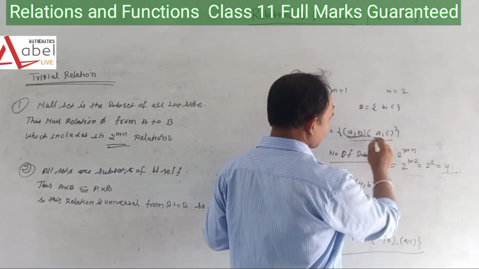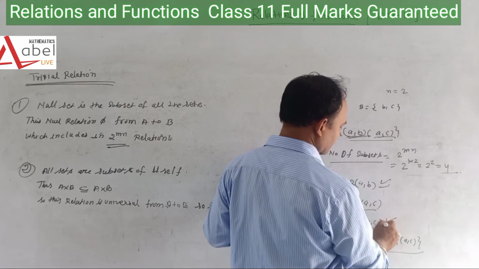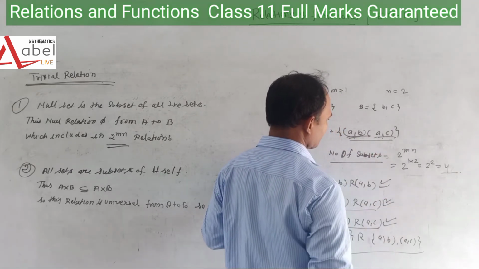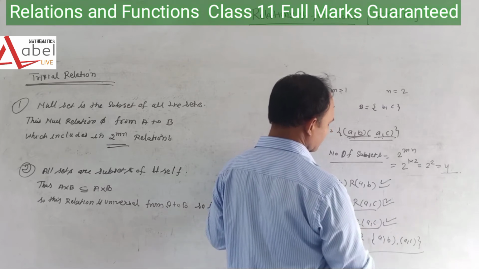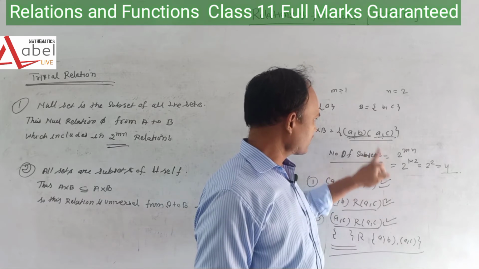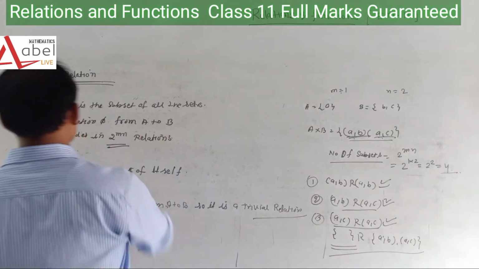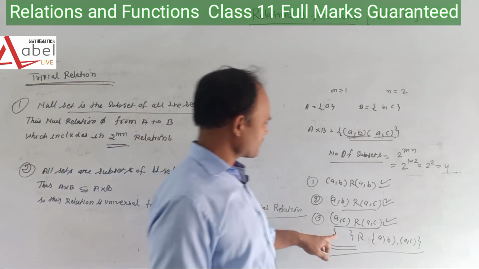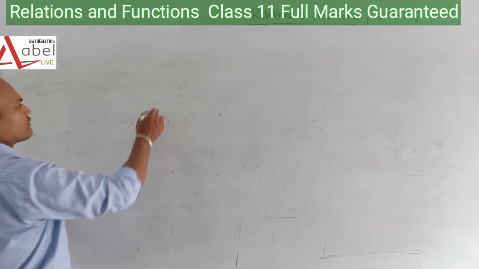What about phi being related to these sets? Null set is a subset of all the sets, so it is a subset of itself.